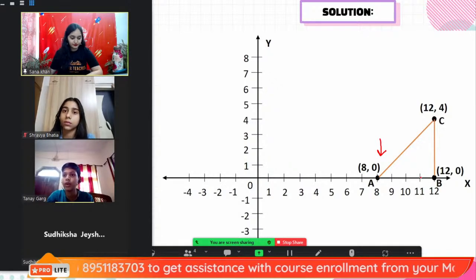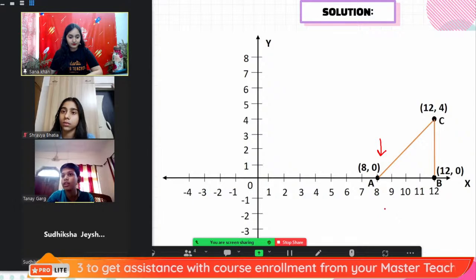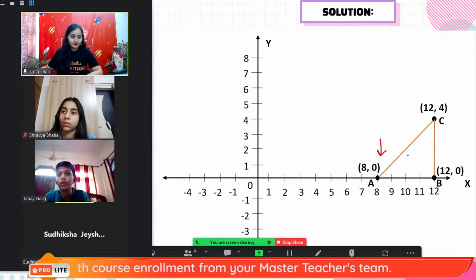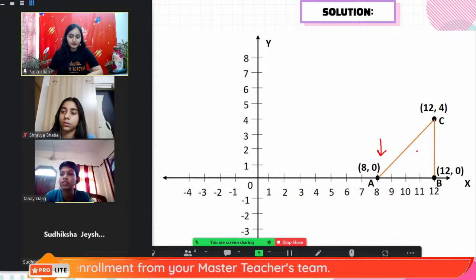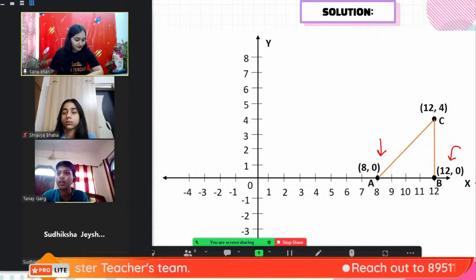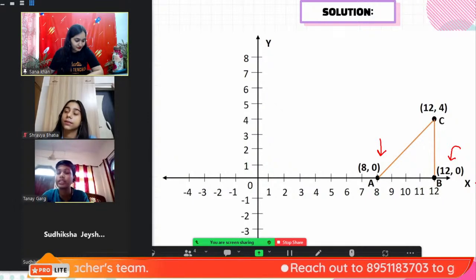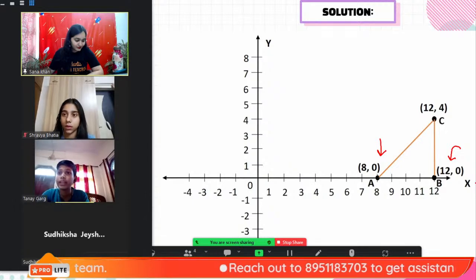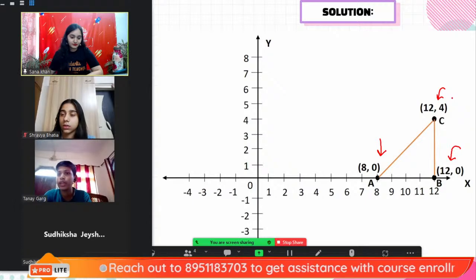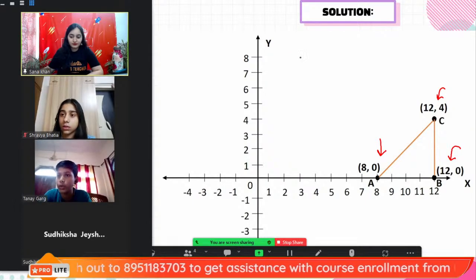So it will come here. And B is 12 units distance from the y axis and 0 from the x axis. So it will come there. The C coordinate is 12 distance from the y axis and 4 from the x axis. So it is here.